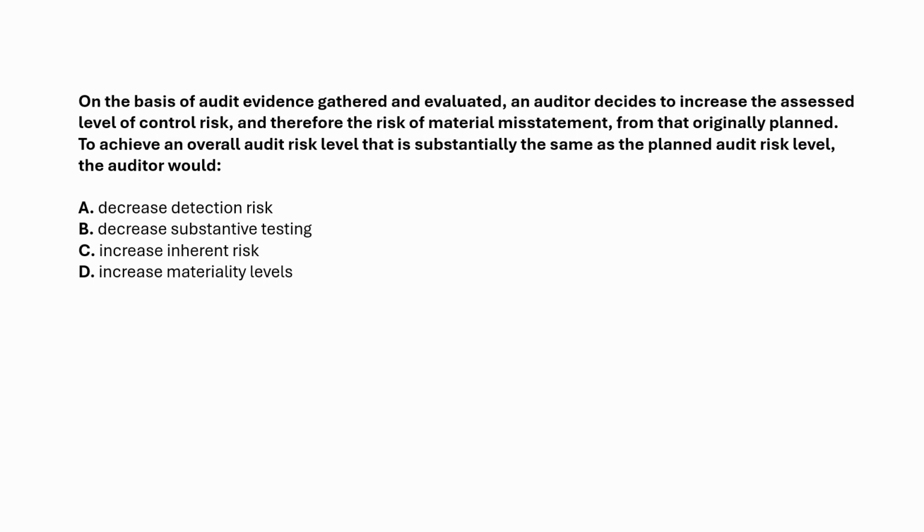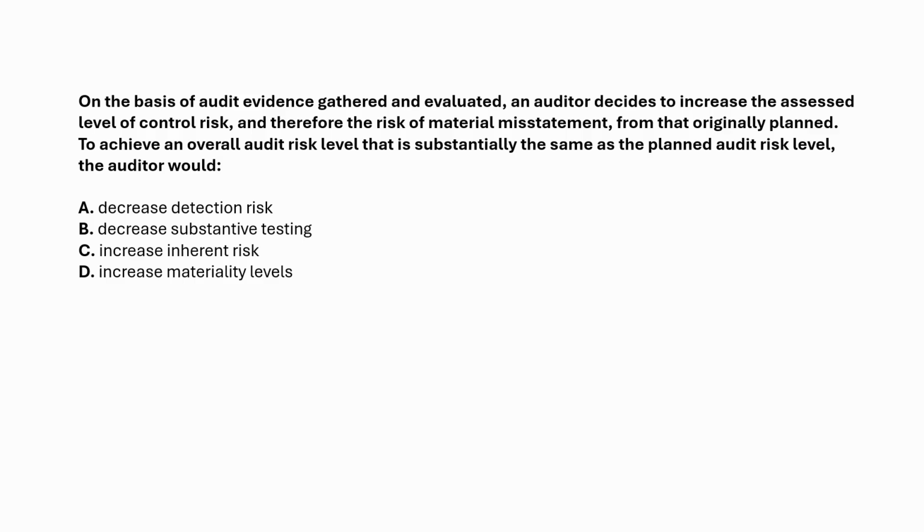Here's the question. On the basis of audit evidence gathered and evaluated, an auditor decides to increase the assessed level of control risk and therefore the risk of material misstatement from that originally planned. To achieve an overall audit risk level that is substantially the same as the planned audit risk level, the auditor would: Choice A says decrease detection risk.